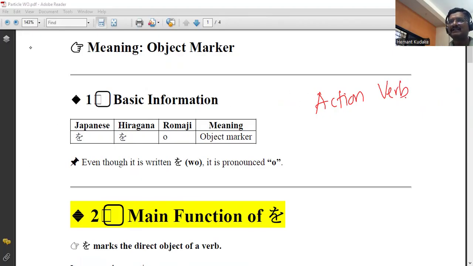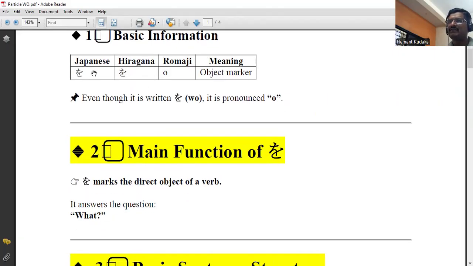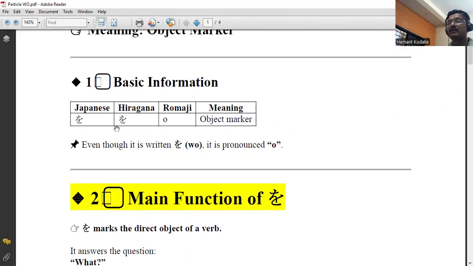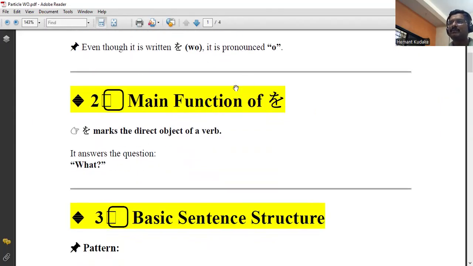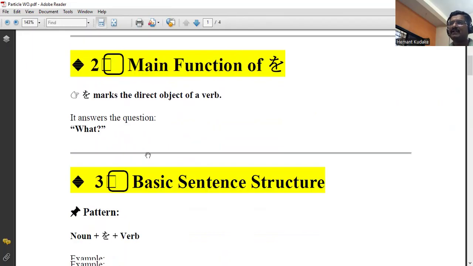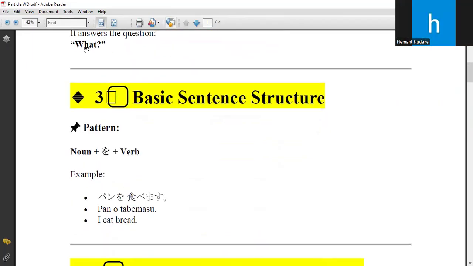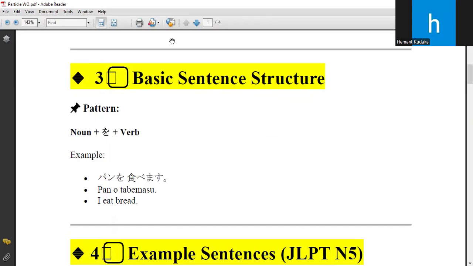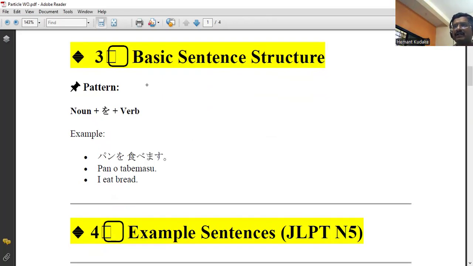So what are those actions? We will see here. Before an action verb, we use particle O. The main function of particle O is like this: it comes after a noun, noun O verb.